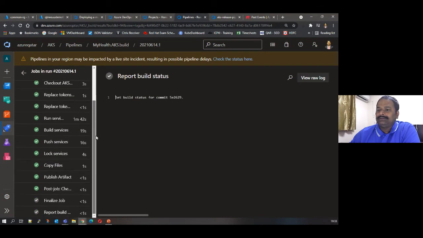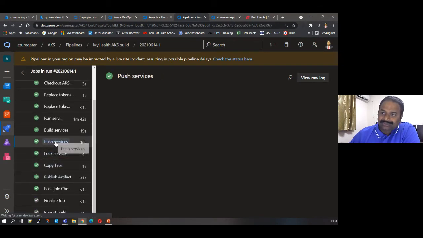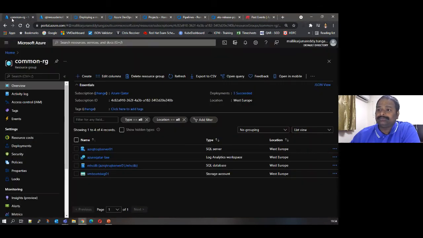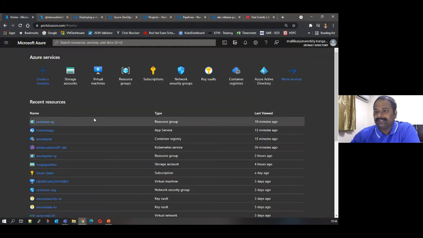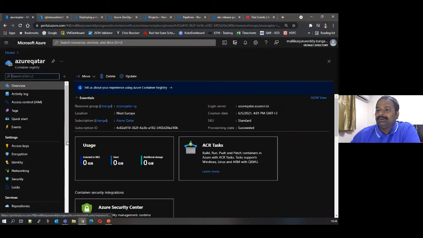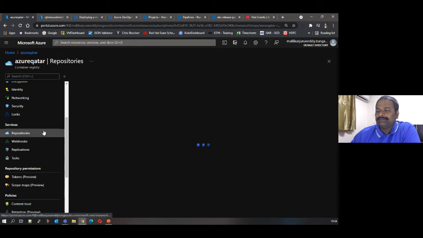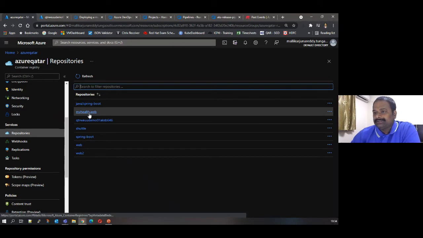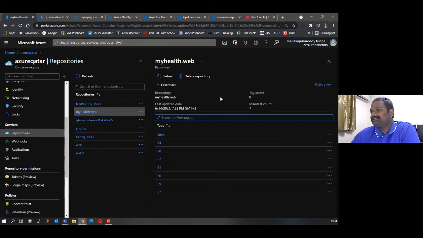I think this is done. If you see the push service, you will see the image name which is being published. Okay, this is the latest tag which is being published here. Let me go to the ACR. Let's open the ACR here, Azure, and go to the repositories. These are my repositories, the different images which I have. This is the image which is being built. So it is 94. How is it 94? Let me show you that.